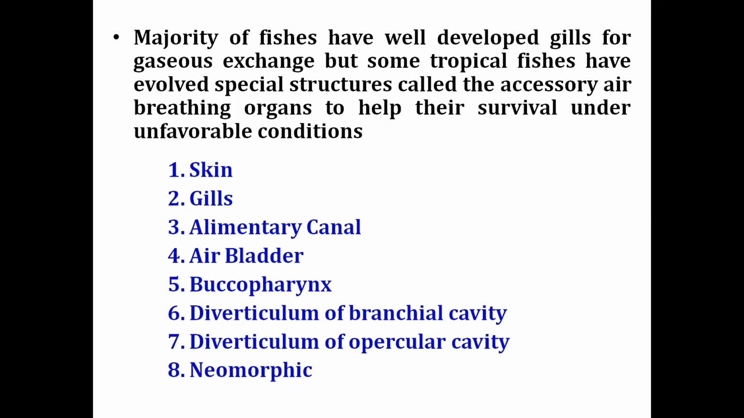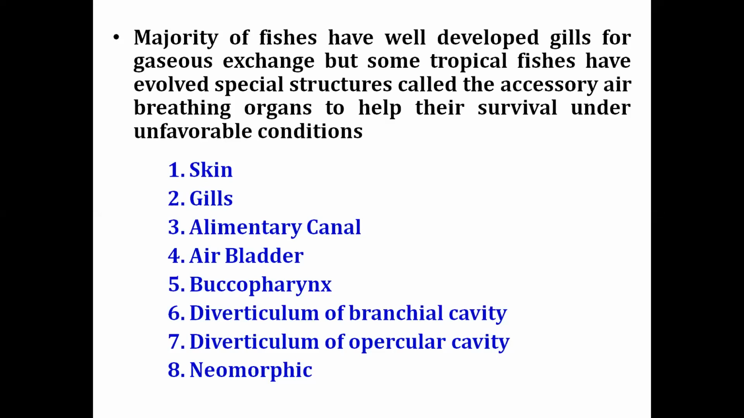But in several fishes this air bladder also serves as an accessory breathing organ. Then the buccopharynx, the region in the buccal or oral region and the region of the pharynx, also has some modified, specialized structure for accessory air breathing. Then there are some diverticula, some organs formed from the wall of the branchial cavity.